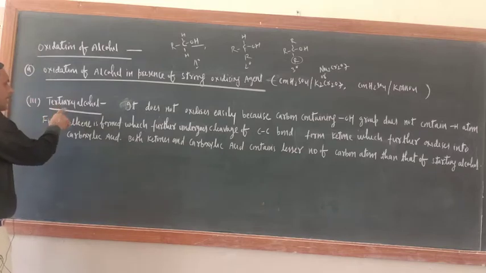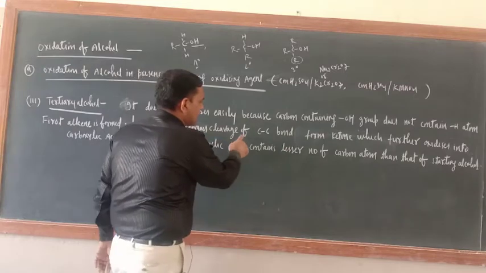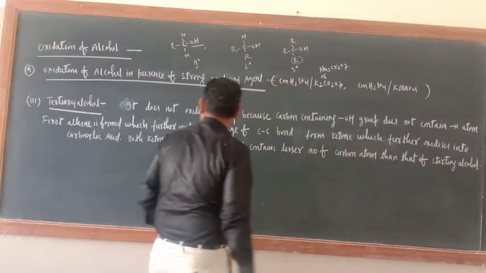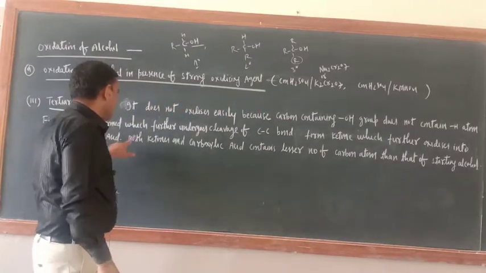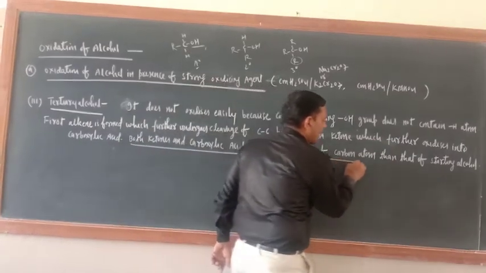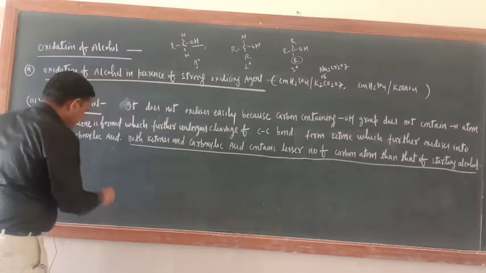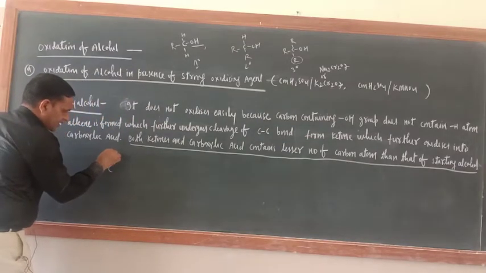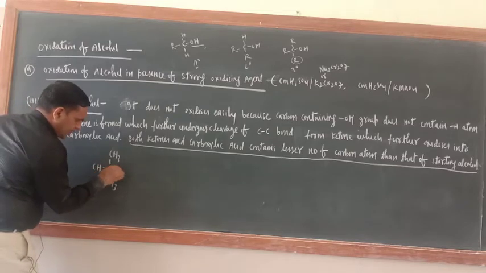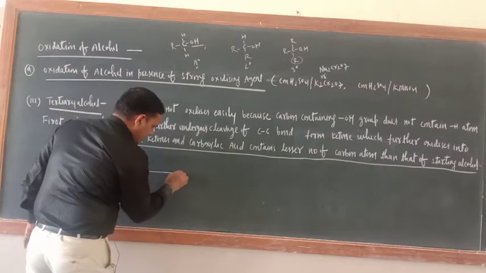During the oxidation of tertiary alcohol, alkene is formed, which further undergoes cleavage of the C-C bond and forms ketone, which further oxidizes into carboxylic acid. Both ketone and carboxylic acid contain a lesser number of carbon atoms than the starting alcohol. Just see here, this is 3 degree alcohol, CH3, CH3, and this is OH.